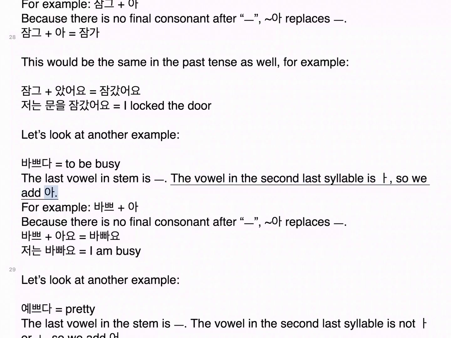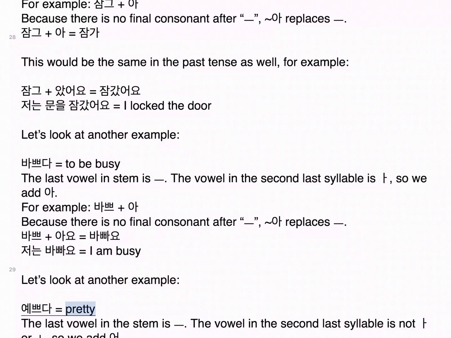So we add 아. For example, 바쁘 plus 아, because there is no final consonant after 으, 아 replaces 으. 바쁘 plus 아요 is 바빠요. 저는 바빠요. I am busy. Let's look at another example.